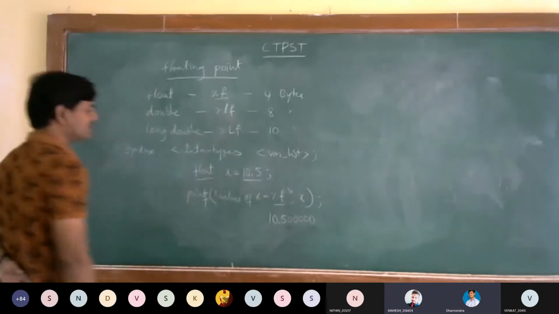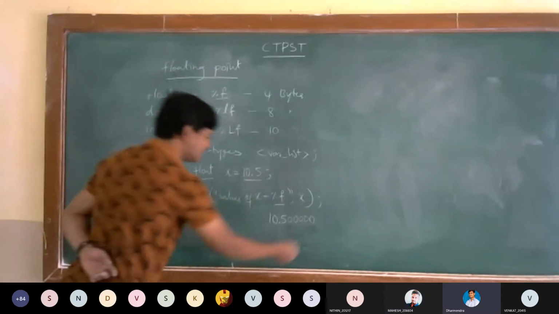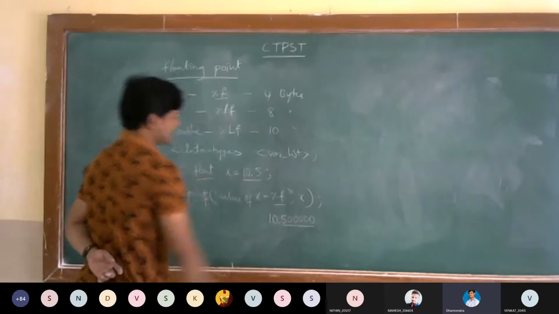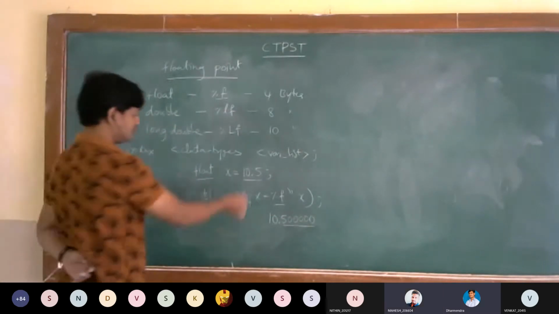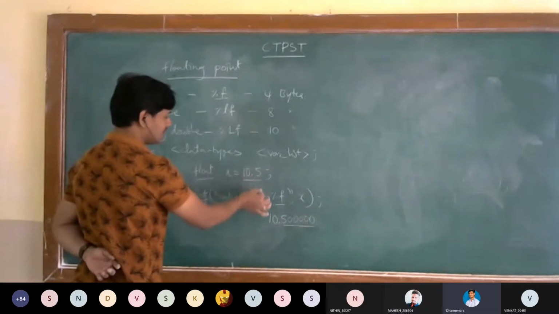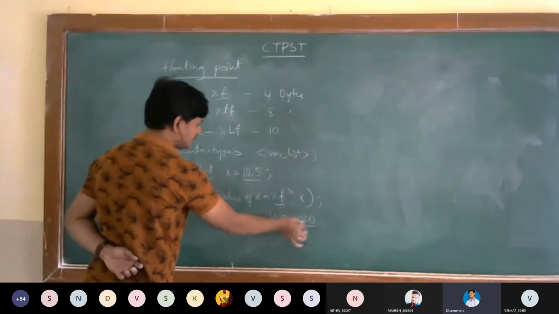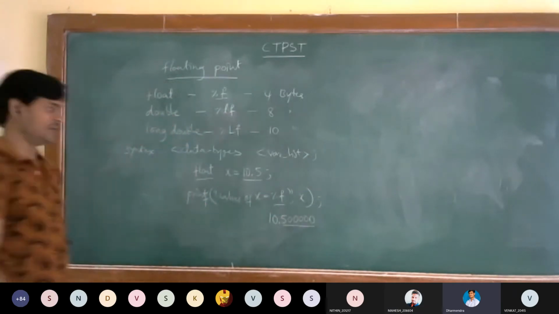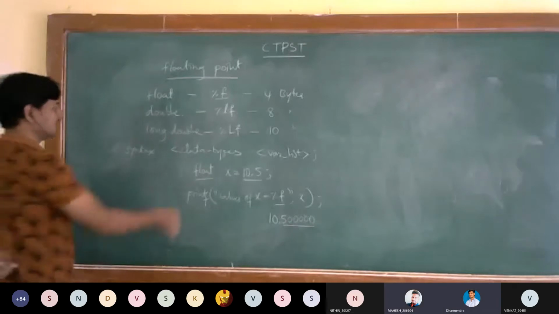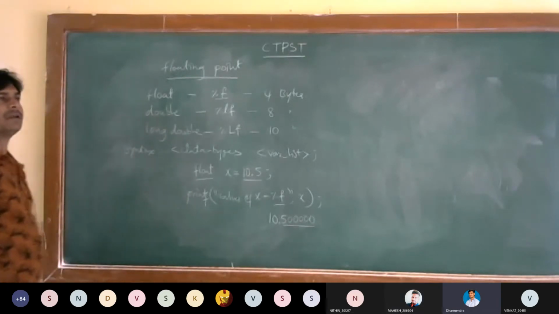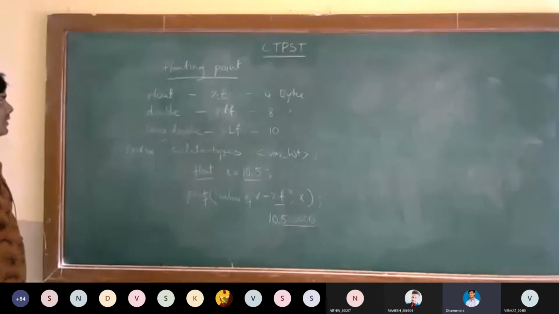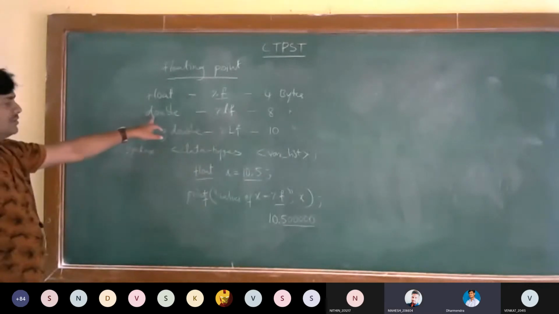5 zeros, yeah. So 6 precision points will be printed in float. We assign this much only, but after the point it will print 6 positions. In double it may print 8 to 16 positions.